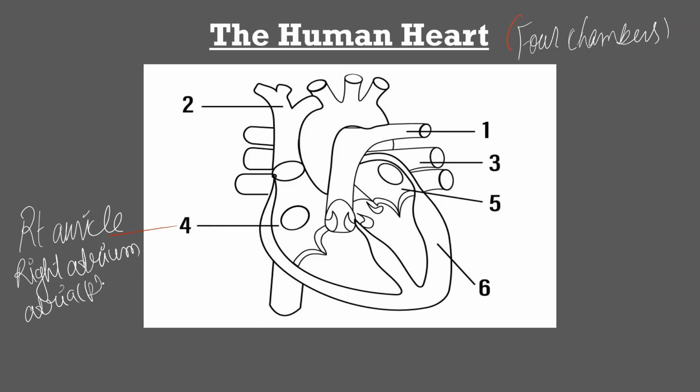Atria is a plural word, so you should not get confused. The second is this side, known as the left auricle, or left atrium.